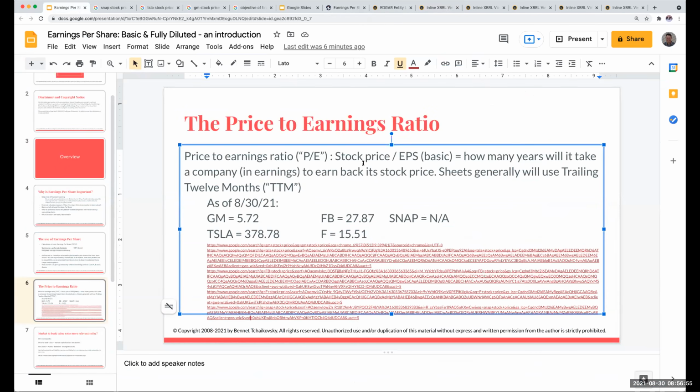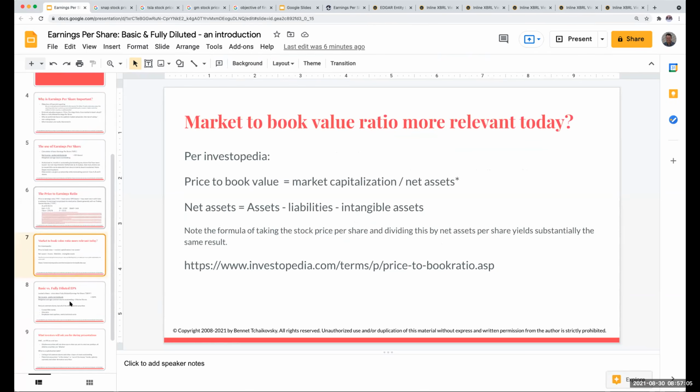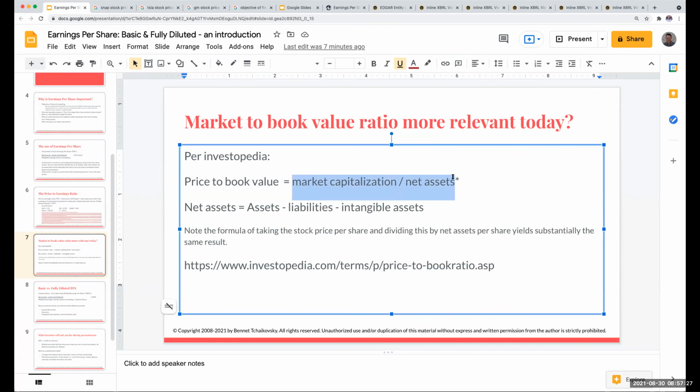Very important for investors in terms of determining whether something is overvalued or undervalued. Now, for companies like Tesla, what I have my students do is use something called the price to book value ratio. And I want to thank Investopedia for this. Investopedia is great in terms of ratios and everything else. Just Google it. So I've got my price to book value ratio, which is going to be the market capitalization divided by the net assets, okay?